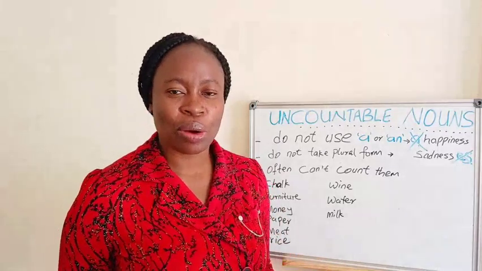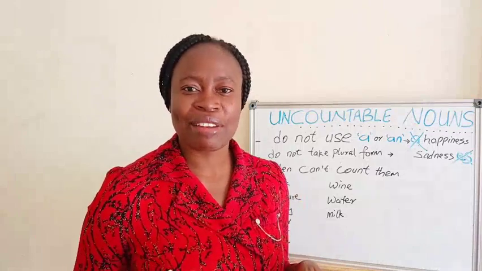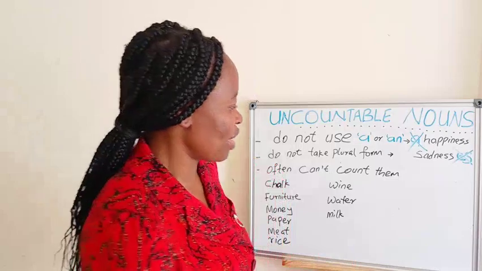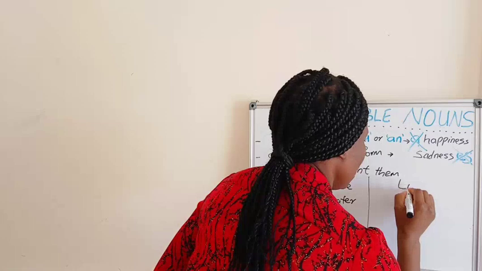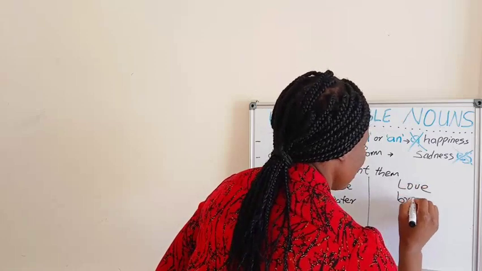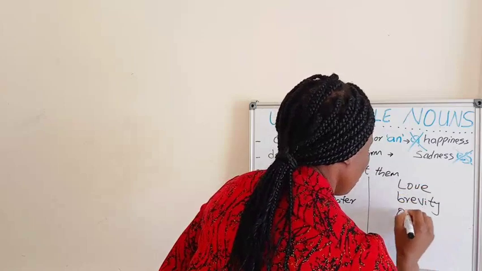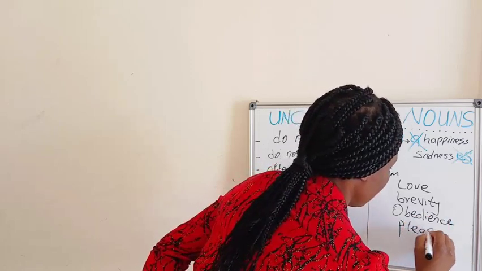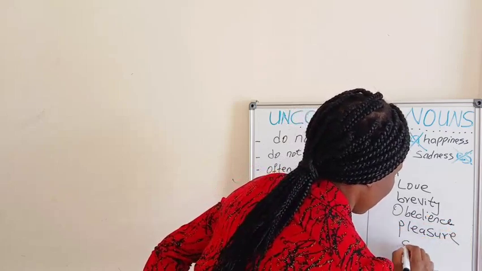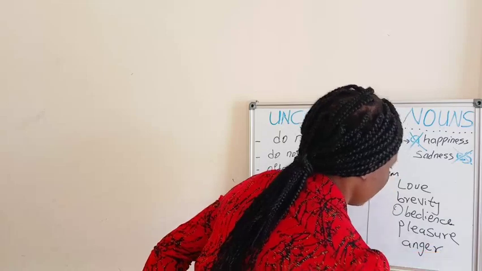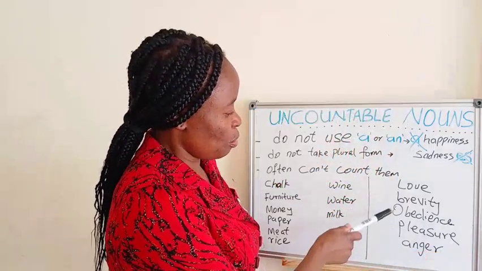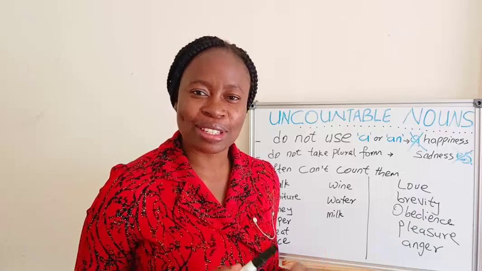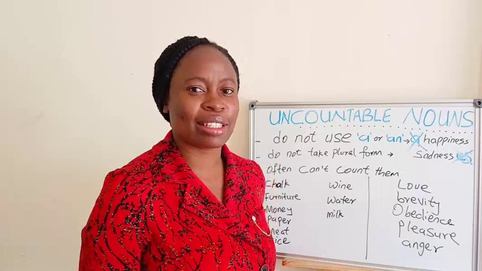If you look at these examples here, you will find out that they are nouns that we can see, touch, smell, and even taste. But there are other uncountable nouns that we cannot see, touch, smell, or taste. Something like love, bravery, obedience, pleasure, anger. Love, bravery, obedience, pleasure, anger are all uncountable nouns, but we cannot see, touch, smell, or taste them.